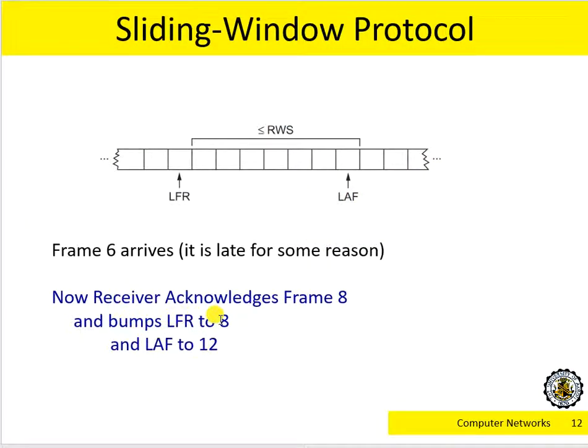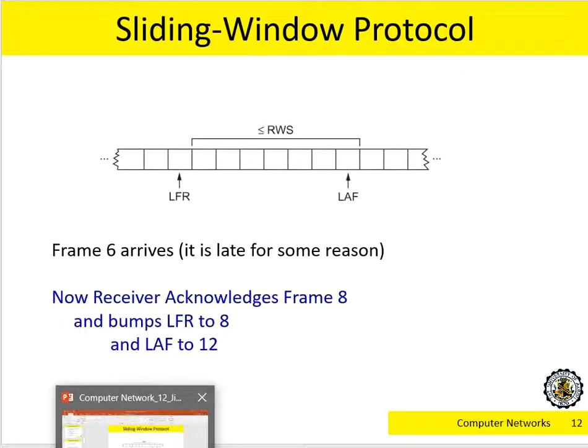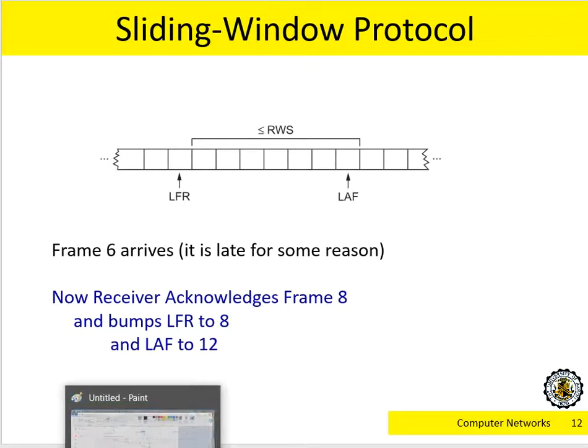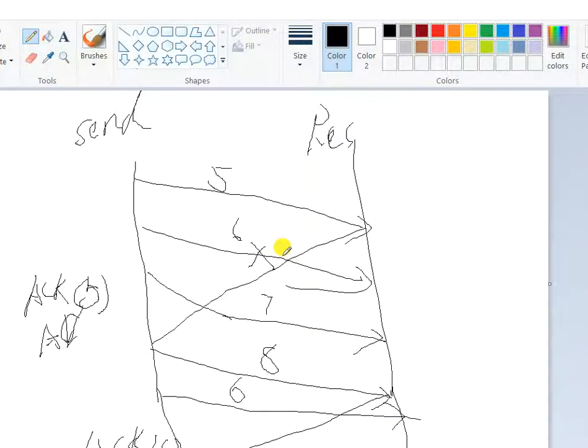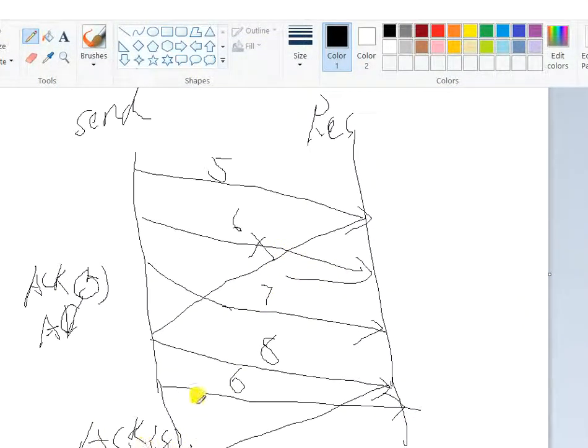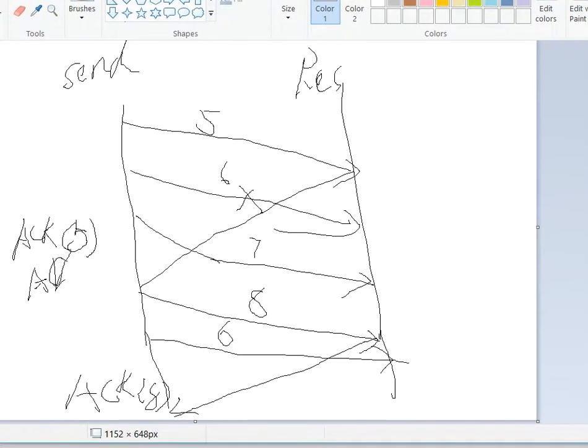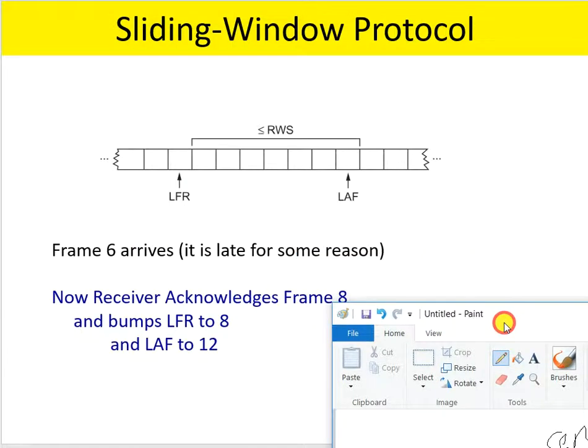So that is why, after doing that, you remember we said you can use this acknowledgement, which is also called the sequence number to acknowledgement, to update your LFR. Because now you got the sequence number to acknowledgement, which is 8, you can use 8 to update the original LFR value, which is 5.